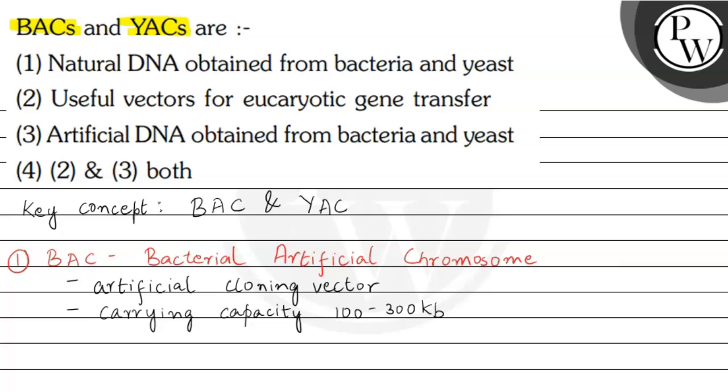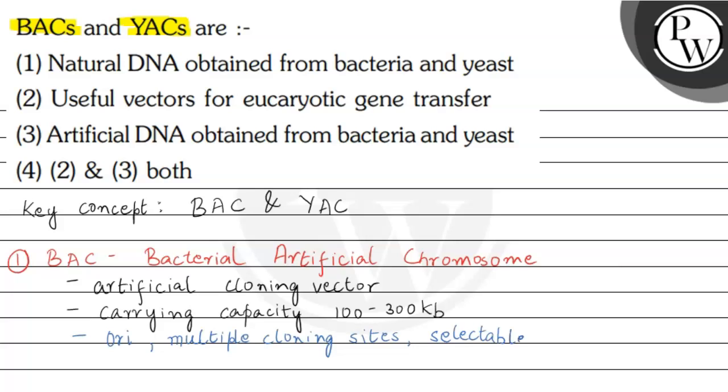So the bacterial artificial chromosomes have an origin of replication, which is known as the Ori region. They also have multiple cloning sites, which are the sites to which we can add the gene of our interest. They also have selectable markers.